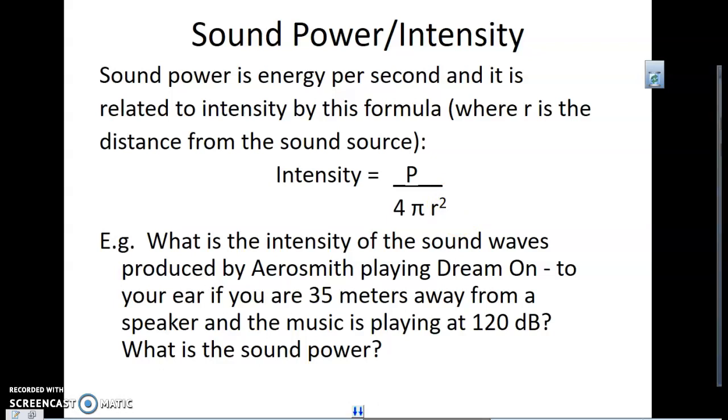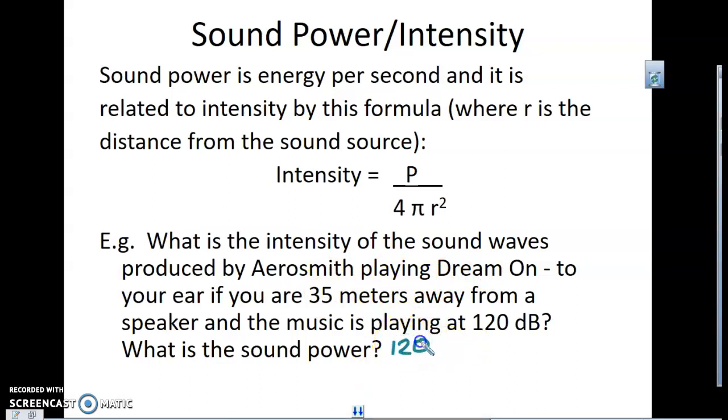So if we were to find out the intensity of the sound produced by a band like Aerosmith playing Dream On, I guess they're getting a little old, I probably should change to a different band. If you're 35 meters away from a speaker and the music is playing at 120 decibels, what is the sound power? You're going to find out that that's going to do some damage to your hearing, so it's probably not such a great idea.